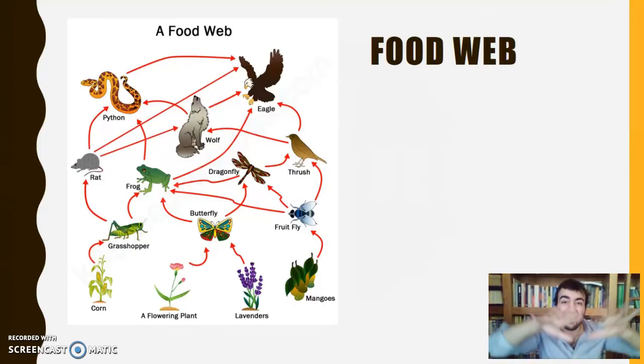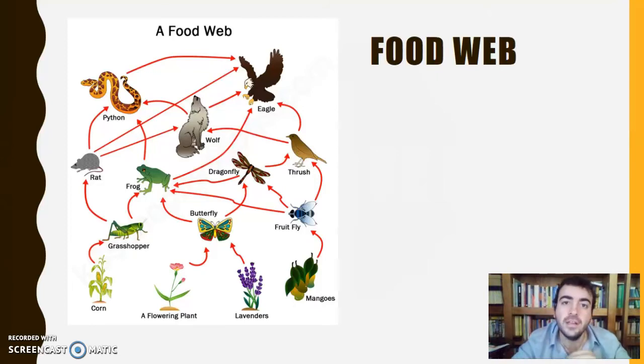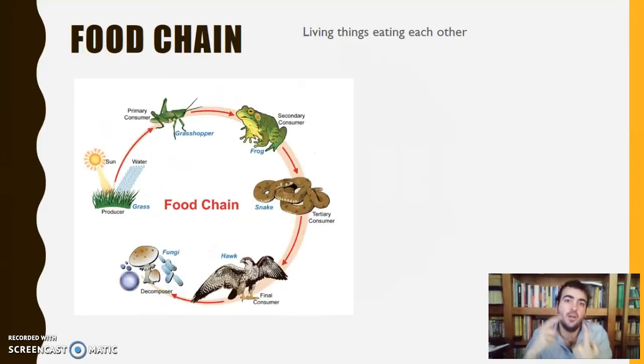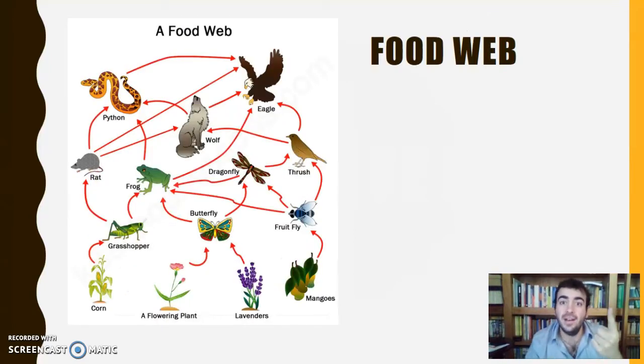Food web es una red alimenticia, o alimentaria, where all the living things eat different things. Es decir, como la de antes, it's not just like one living thing eating another living thing. No, here it's one living thing eating 3 types of living things, then this living thing eats another 4 living things. So it's not just like one living thing eating one living thing, okay? En la realidad, there's a food web, usually, no?